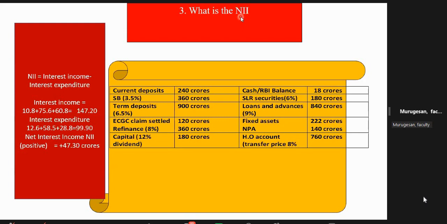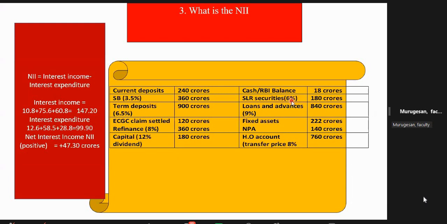Normally, your interest income will be on loans, but your cash and all will not get you any income at all, though it's an asset. Normally, interest income will be on assets. Interest expenditure will be on liabilities. That is a common thing, all of you know. Here I have given the balance sheet, but in the real exam, they may not give like this. What they will do? Cash, 180 crore. And SLR security, madam asked a question, good question. Definitely they will give the rate of return.